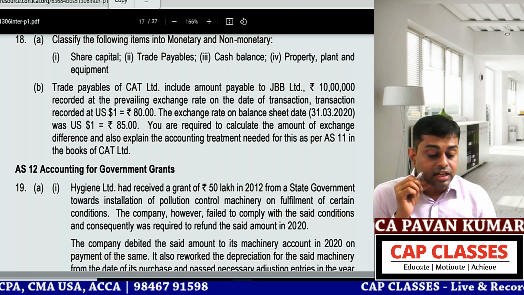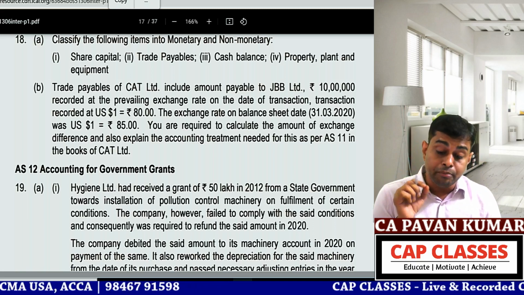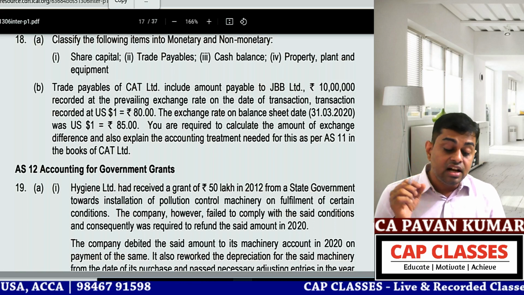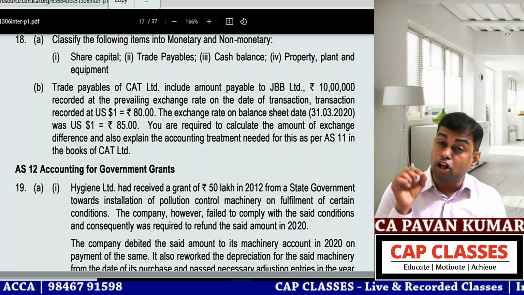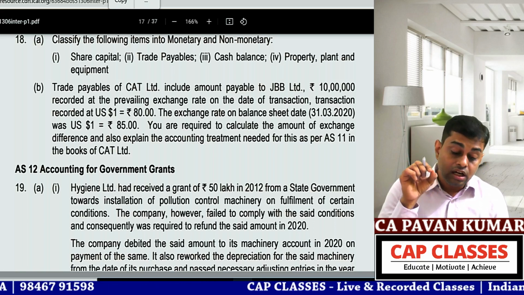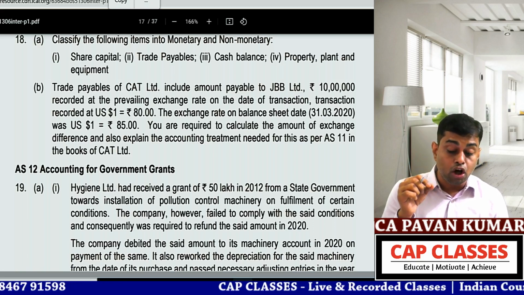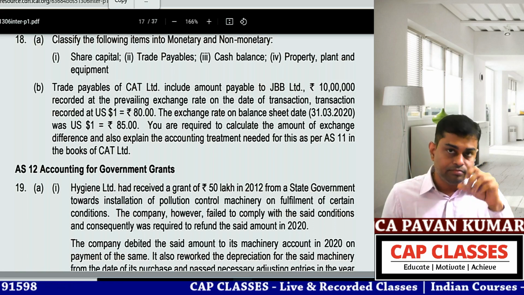Trade payables of CAT Limited include an amount payable to JBB Limited, 10 lakhs, recorded at the prevailing exchange rate on the date of transaction. Transaction recorded at US dollar 1 equal to 80 rupees.